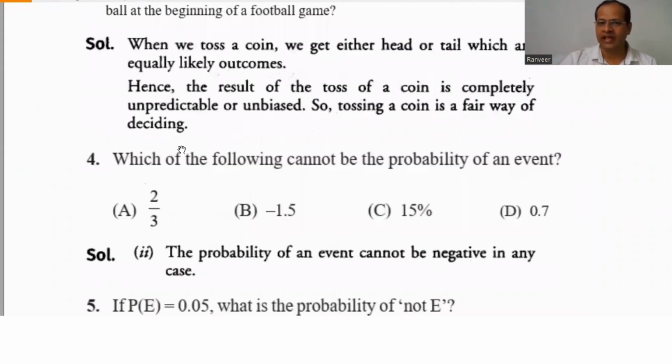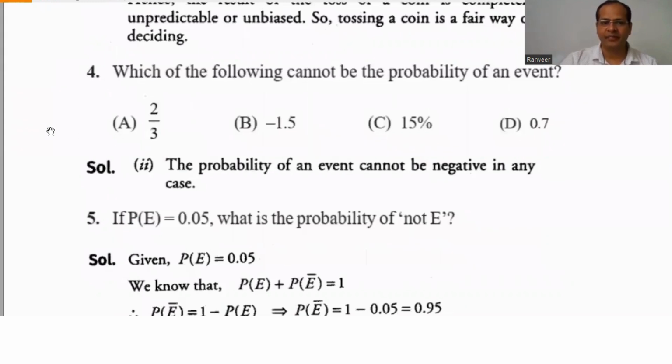Which of the following cannot be the probability of an event? Now, the first thing is that probability can never be negative, so this is not possible. 15% is okay because this is a fraction between 0 and 1. This is also lying between 0 and 1. This is lying between 0 and 1. So this is not possible. That's why the second is not possible.